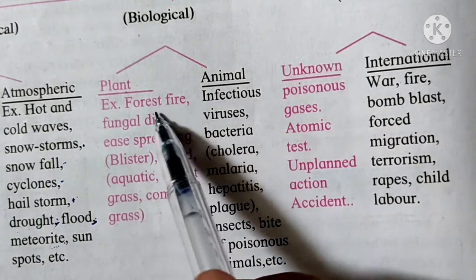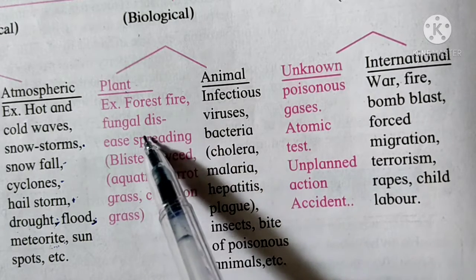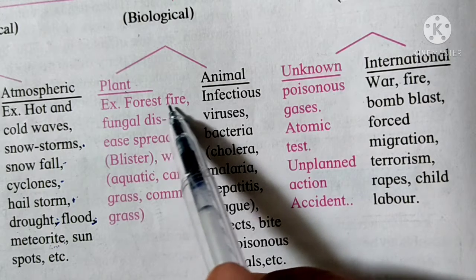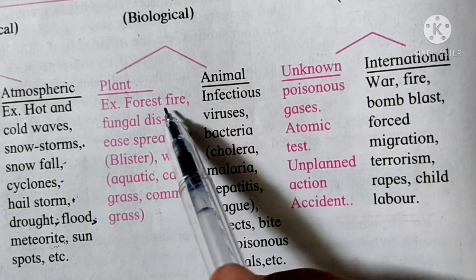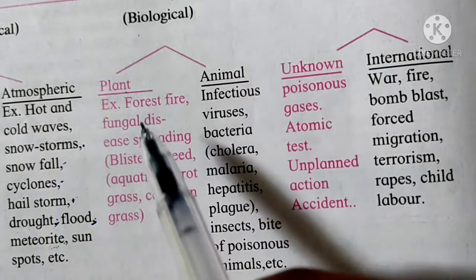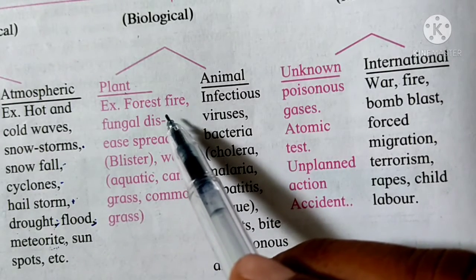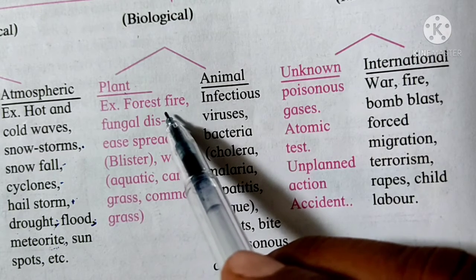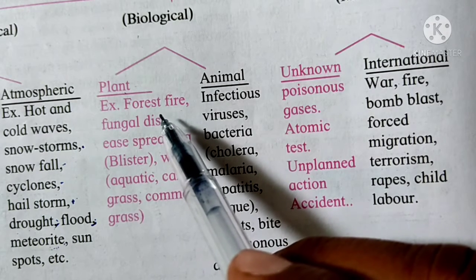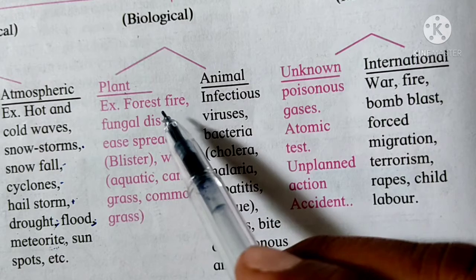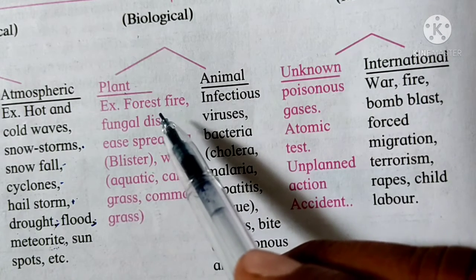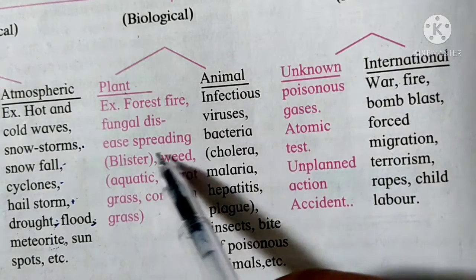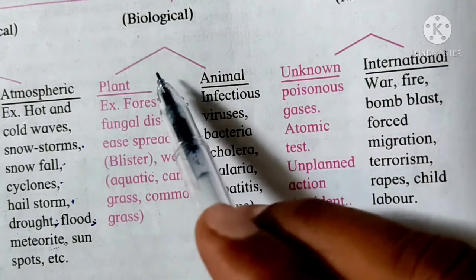कभी कभी फॉरेस्ट फायर लग जाता है तो बहुत सारा नुकसान होता है, क्योंकि inside the forest various medicinal plants are also there, various important plants are there, and most of the plants get burnt out, and due to this the biodiversity of our nation or biodiversity of the whole earth is entirely disturbed. This spreading fungal disease, due to this